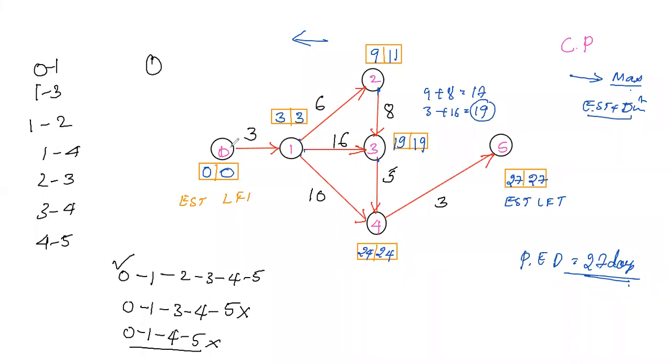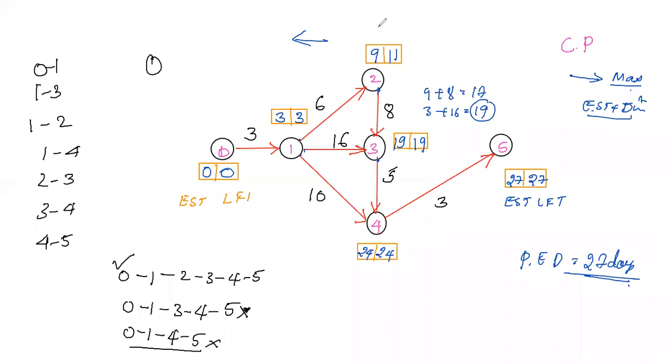Let me find out this 3. 0 to 1 is 3, 3 plus 6, 9. So 9 plus 8, 17, 17 plus 5, that is 22. So 22 plus 3, 25. So it is not the value. Sorry, here the maximum is 16. So the critical path will be this.